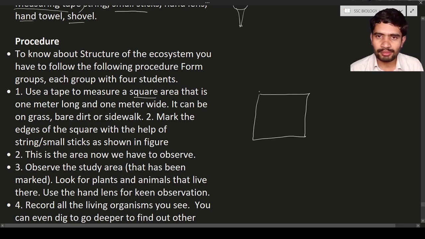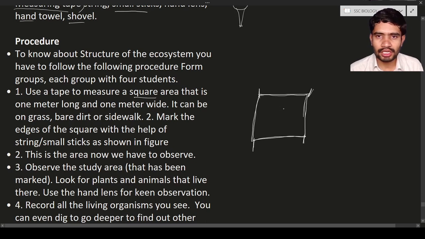After measuring, put sticks on all corners and tie the string, so that after tying with the strings, it looks like a perfect square. Whatever you want to do, you have to do in this area only. You should not go beyond the strings. Every work should be done within the strings only, within the box of rope.